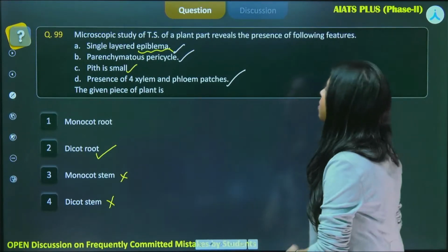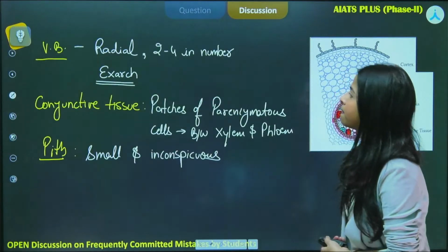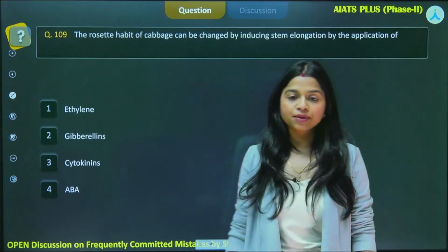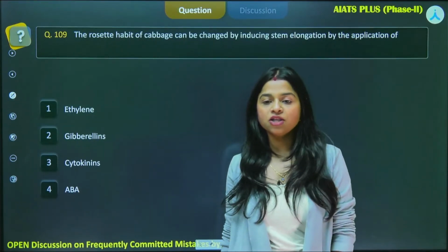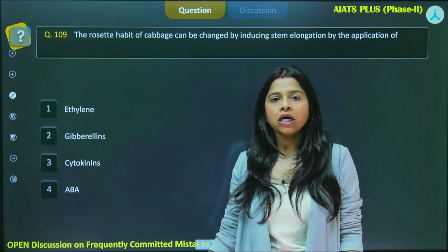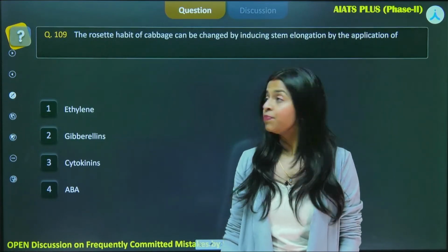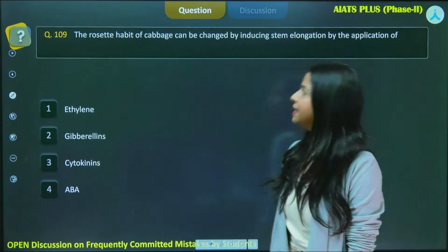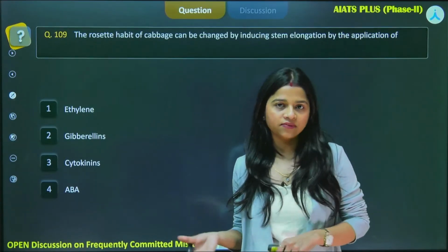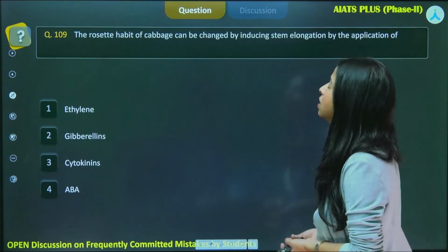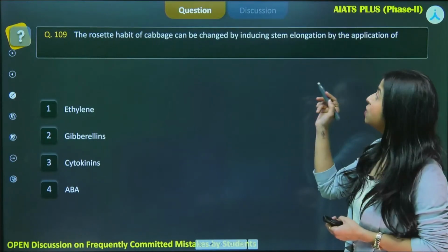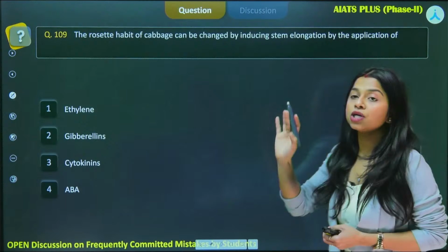Okay. Now moving on to the next question, that is the rosette habit of cabbage. Noor Nabi is asking me the chapter number. This is your anatomy in flowering plants. The previous question was from anatomy of flowering plants. Now here we have question 109, the rosette habit. This is a question from your chapter Plant Growth and Development, chapter number 13. Now the rosette habit of the cabbage can be changed by inducing stem elongation by the application of.